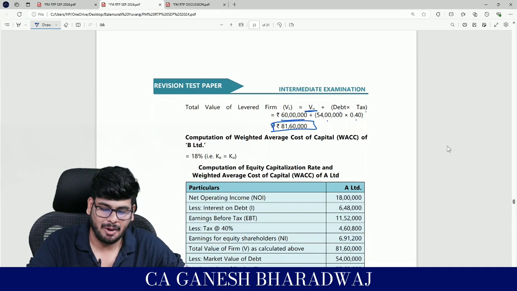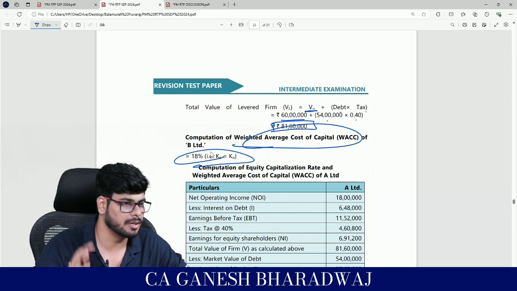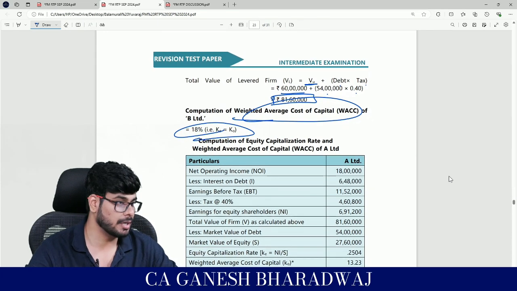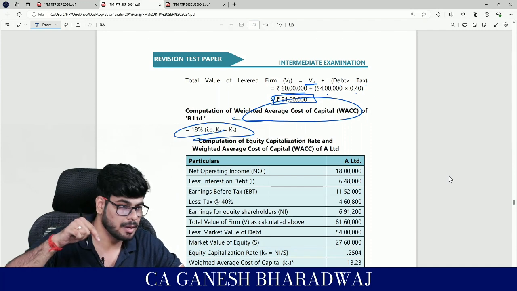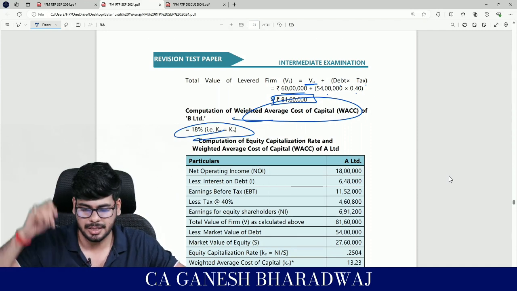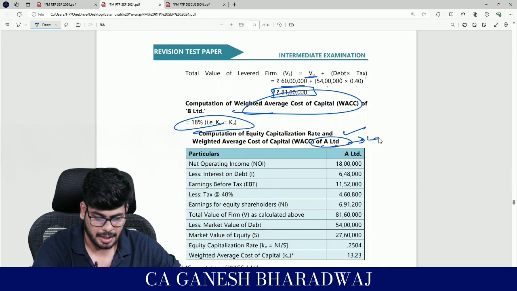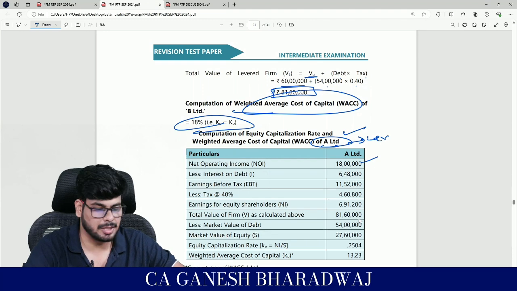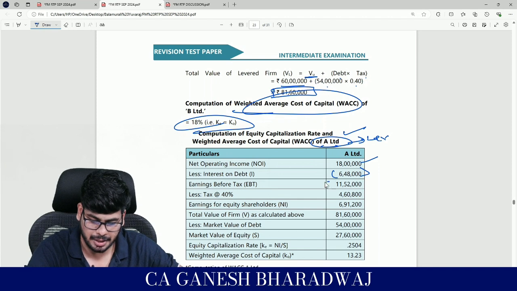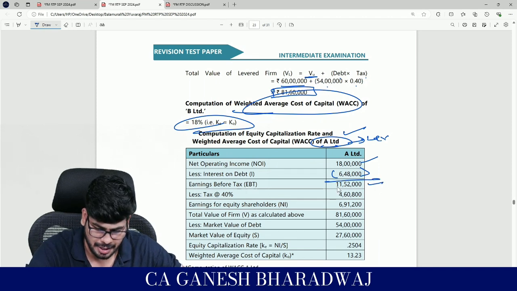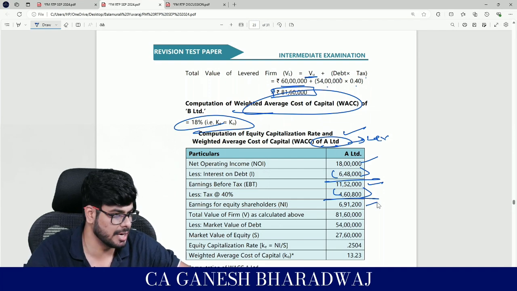Right? Okay, fine. Now what is going to be the weighted average cost of capital for B Limited? KE is equal to KO, that we've already found out, right? That is not a problem at all. But for your levered entity, you need to do all the reworkings, but this time with tax. Are you clear with this? That's why once again we are having this. So A Limited is levered or unlevered? It's a levered entity. So net operating income is how much? 18 lakhs. The interest on debt, the figure is going to be the same, 6,48,000. You have EBIT. On that, reduce your taxes. You have your earnings available for equity shareholders. That is basically a net income, right?